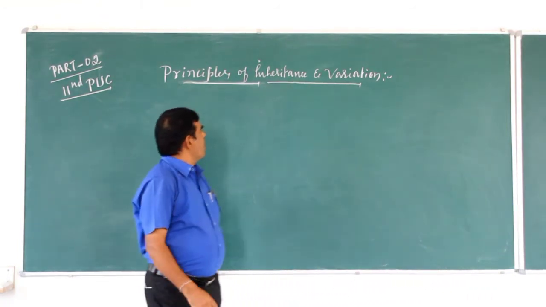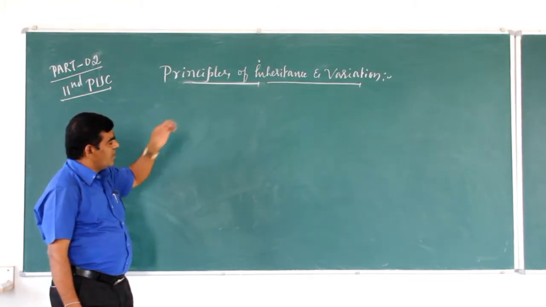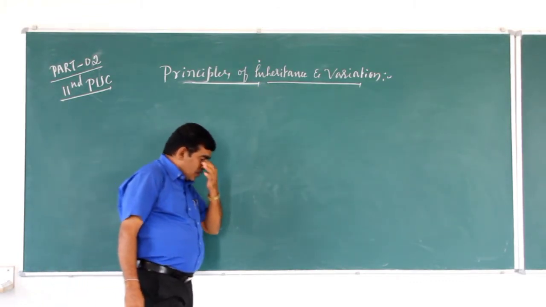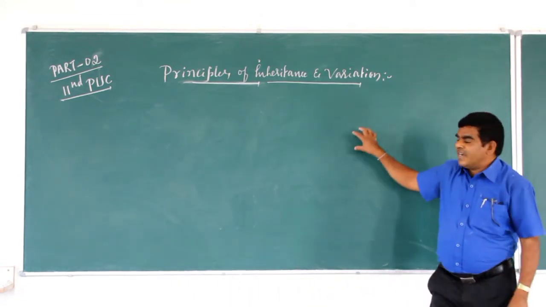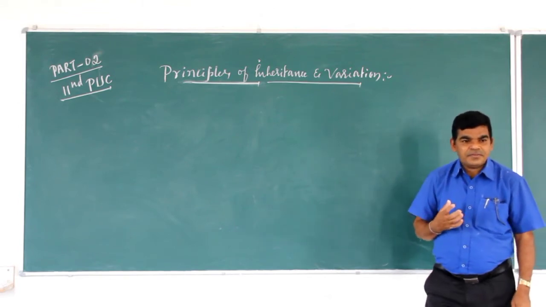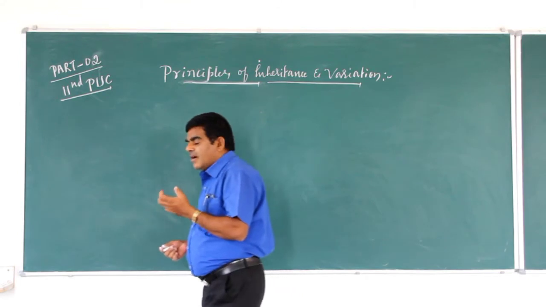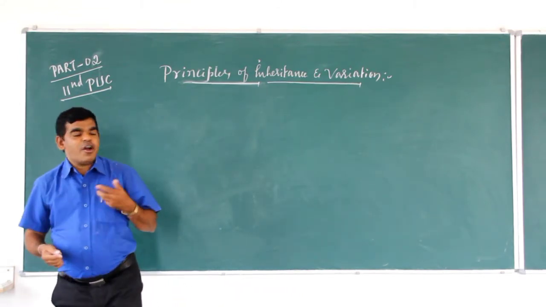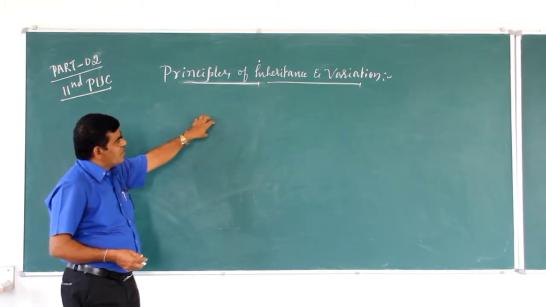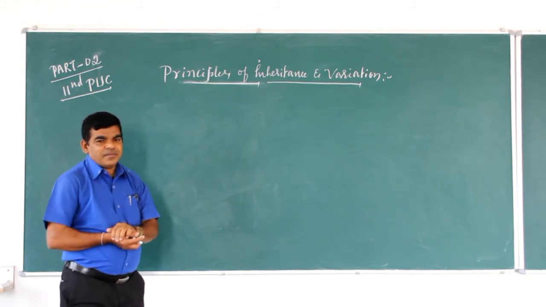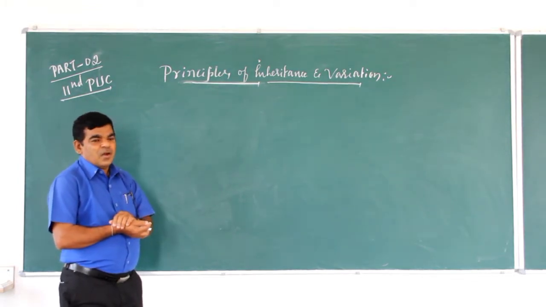Last class, I discussed the principles of inheritance and variation. In this chapter, I discussed some important points. What is genetics? What is heredity? What is inheritance? What is variation? Who coined the term genetics? In this topic, I will discuss what genetics, inheritance, variation and heredity are.